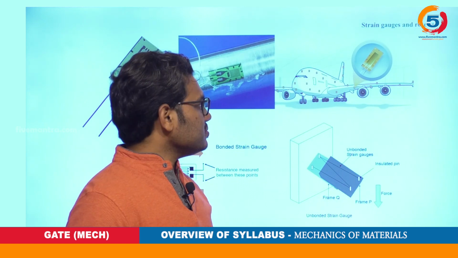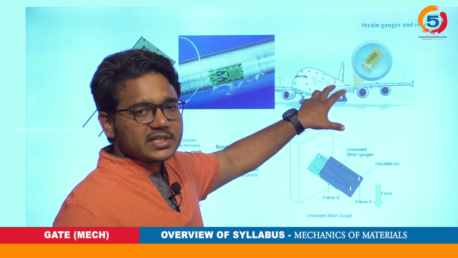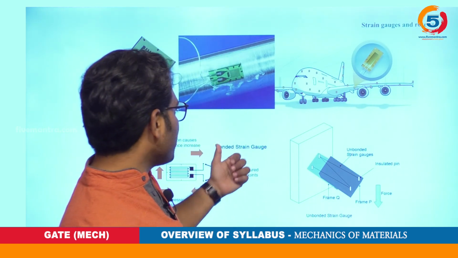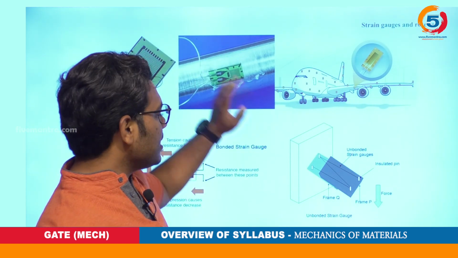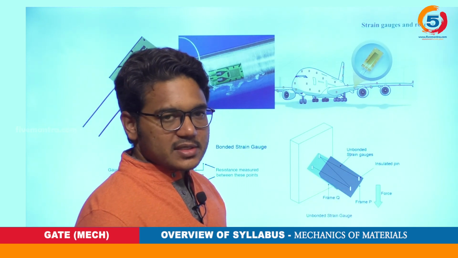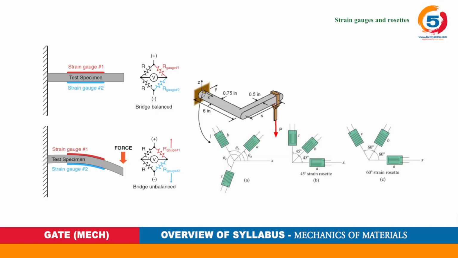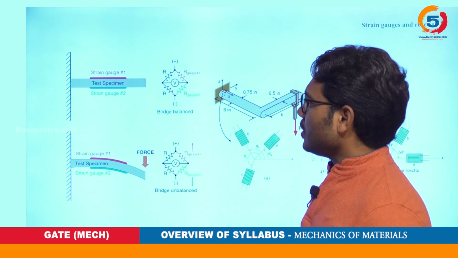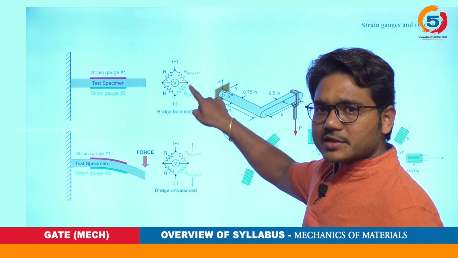So this is the purpose of the strain gauges we use, and there could be different types, like a bonded strain gauge, which is this one, and unbonded strain gauges. Further, we look at how they are connected in a circuit.